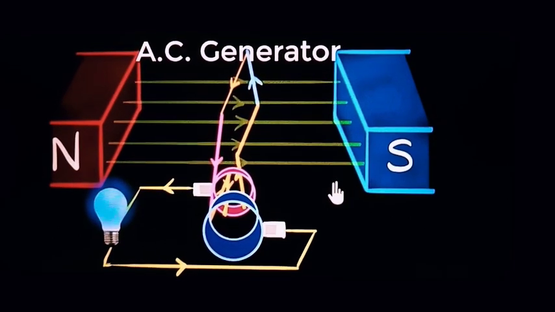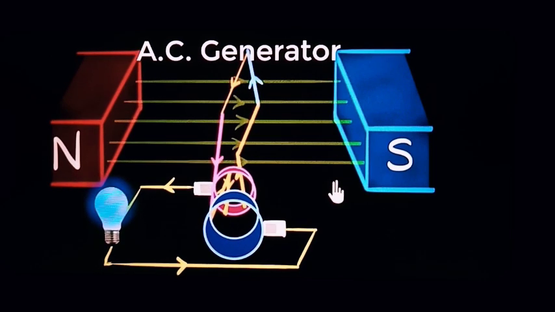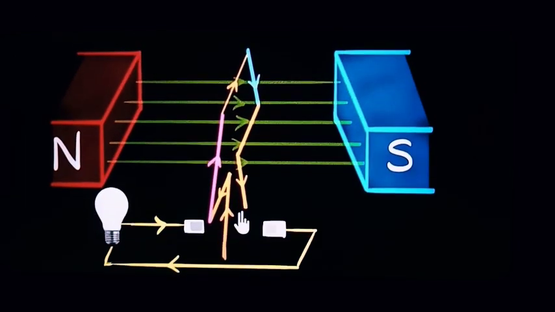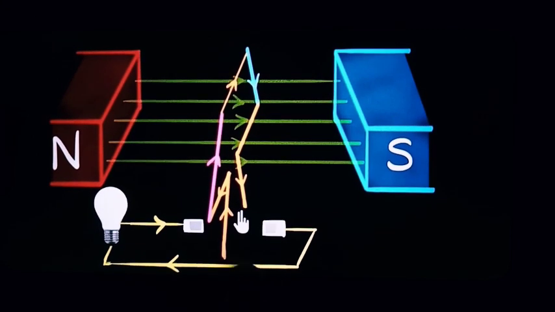And as we have studied, it is a generator, so it is related to the AC generator. So in alternating current there is a change in the direction alternately, that's why it is called alternating current, and it is called an AC generator. And in DC current, you have to keep the flow of current in the same direction.